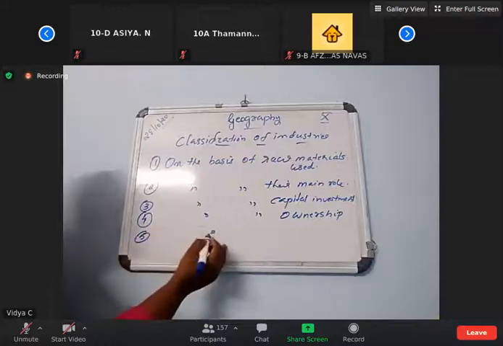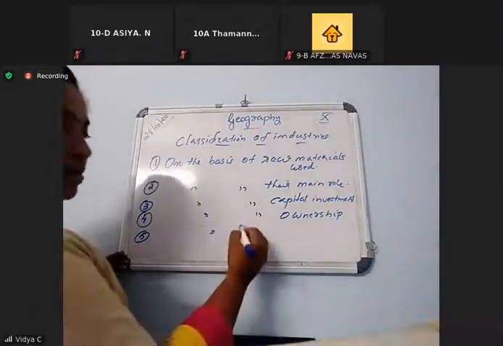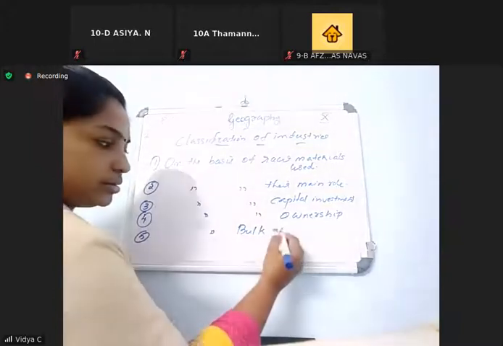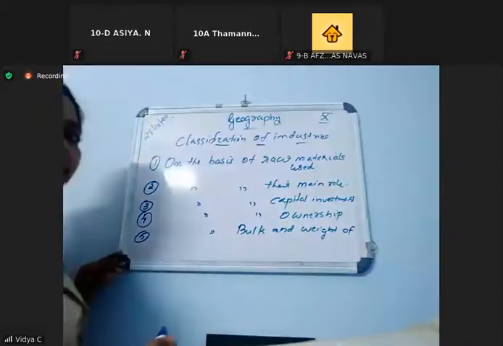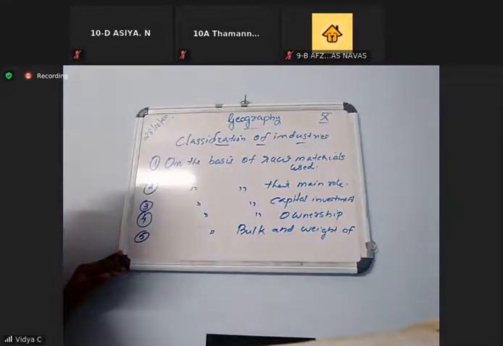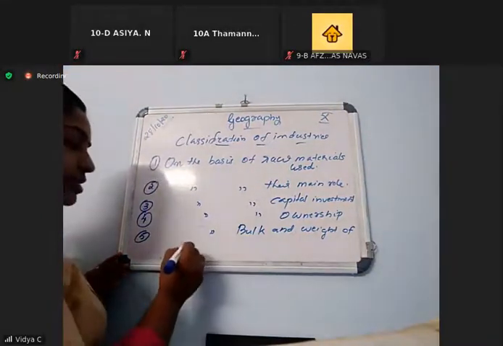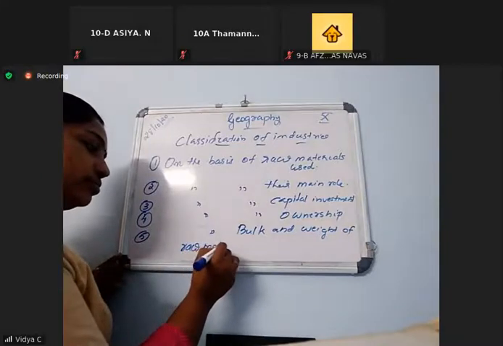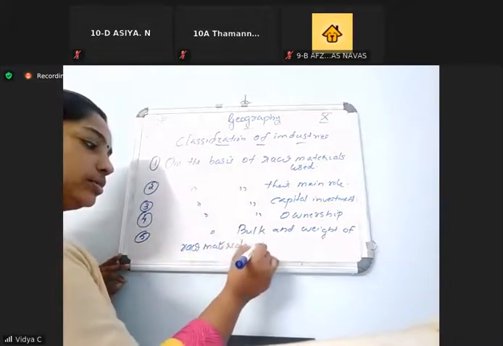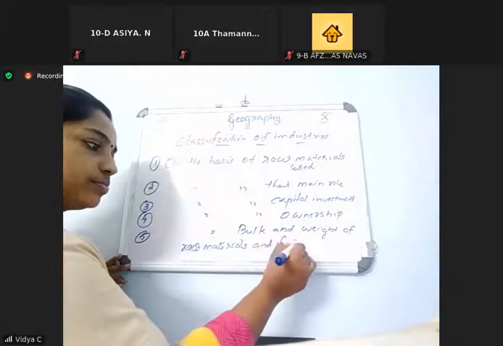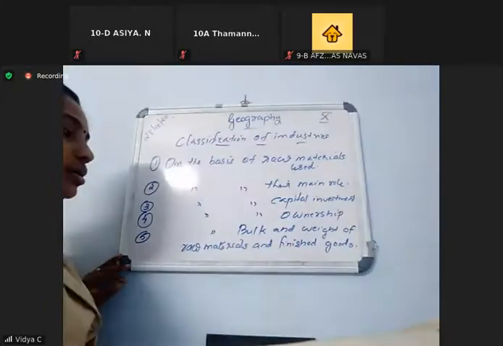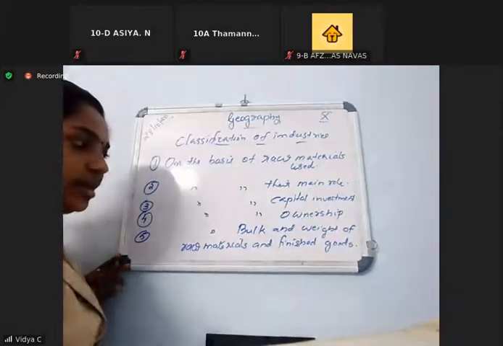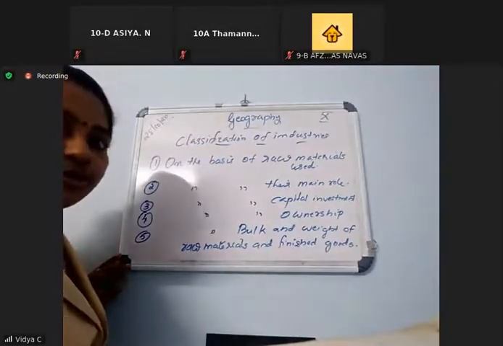Basis of bulk and weight. Bulk and weight of raw materials and finished goods. Okay, on the basis of bulk and weight of raw materials and finished goods.